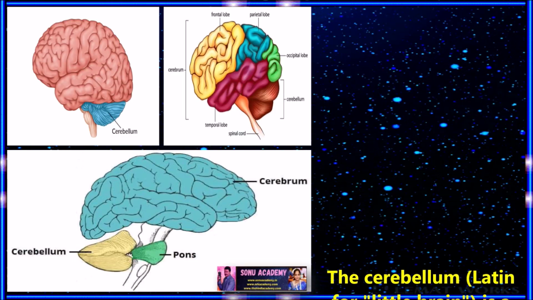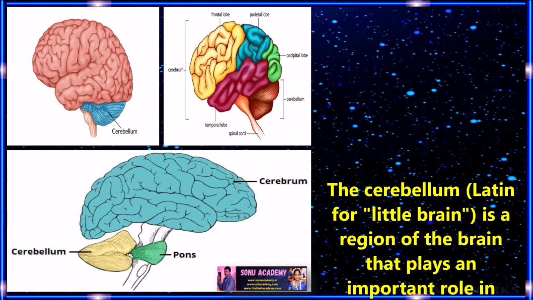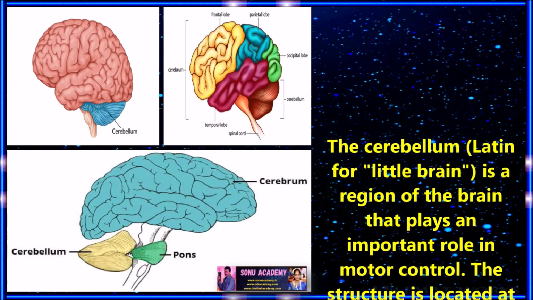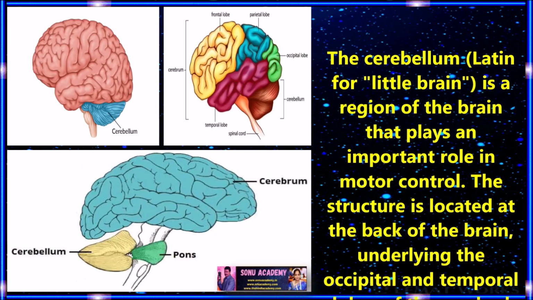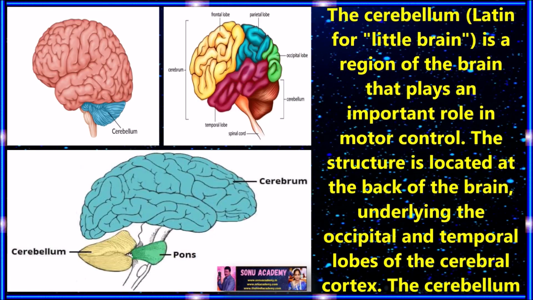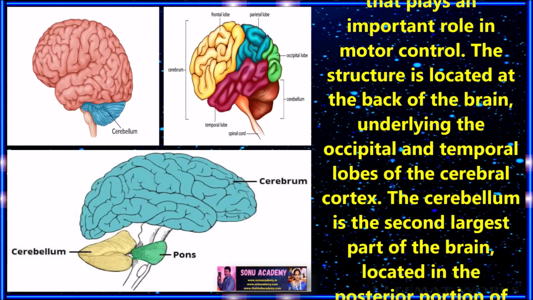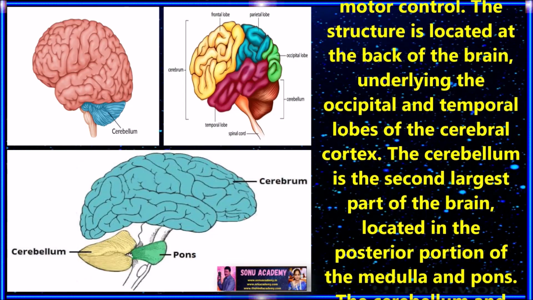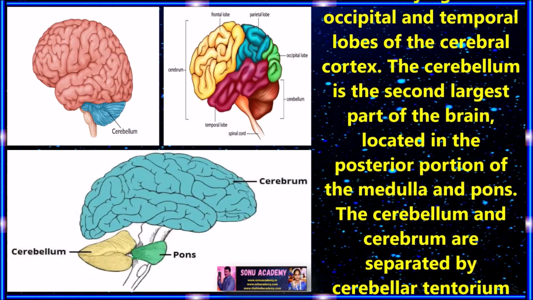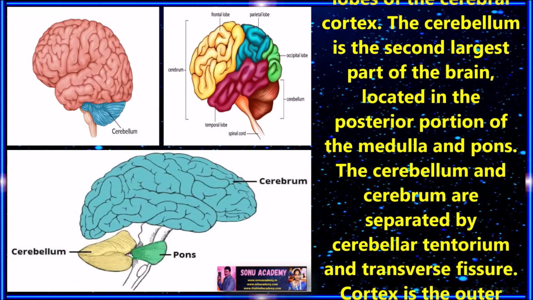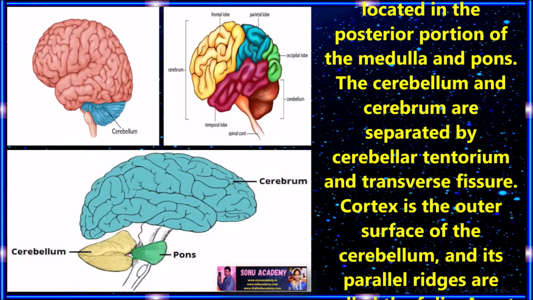The cerebellum comes from the Latin word meaning little brain. It is a region of the brain that plays an important role in motor control. The structure is located at the back of the brain, underlying the occipital and temporal lobes of the cerebral cortex. The cerebellum is the second largest part of the brain, located in the posterior portion of the medulla oblongata and pons. The cerebellum and cerebrum are separated by the cerebellar tentorium and transverse fissure.